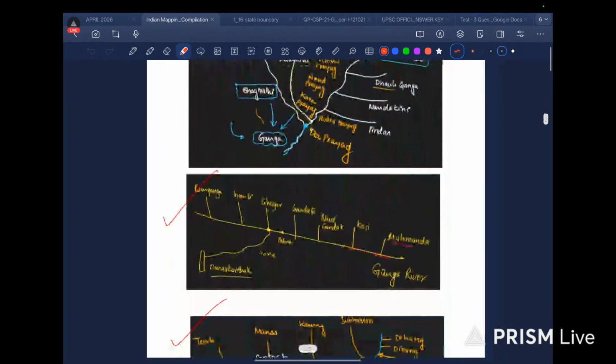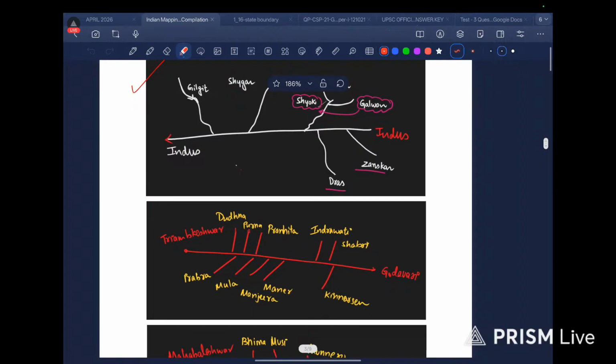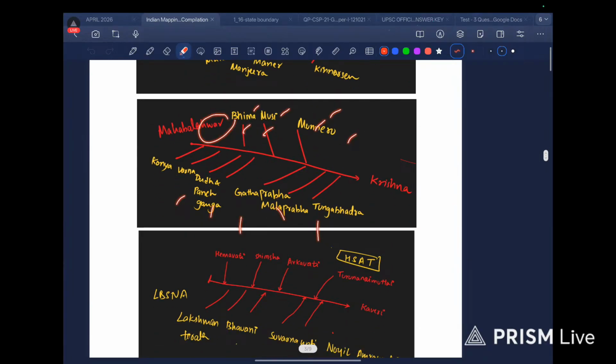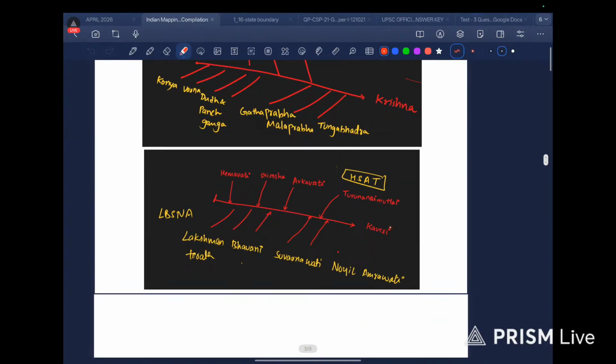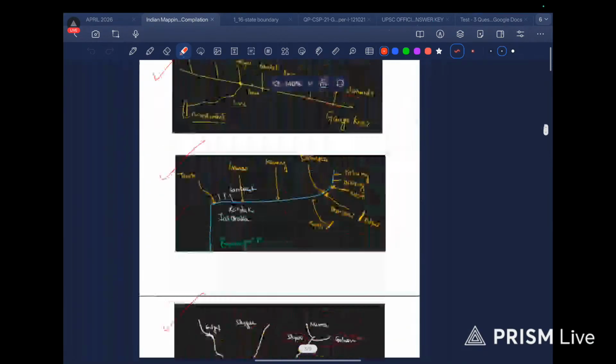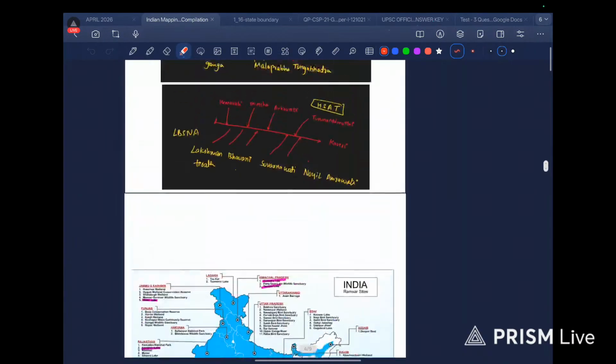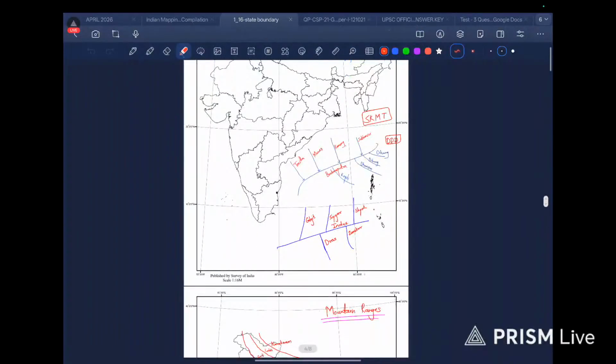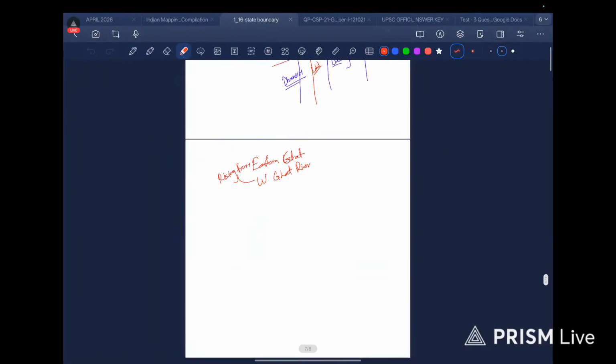See here in this PDF, there are mnemonics, there are the things of tributaries. These are the tributaries of Godavari, and here it is just too many. 1 2 3 4 5 6 7 8 9 10, and here it is again 1 2 3 4 5 6 7 8 9. So it just becomes too hectic. This is which river? Kaveri again has 10. So to keep the brain simple and not being overloaded, I guess this is sufficient for now. We have learnt this, and I guess this is enough.